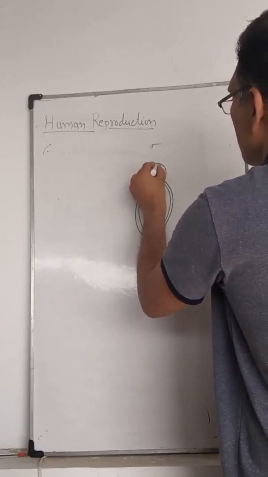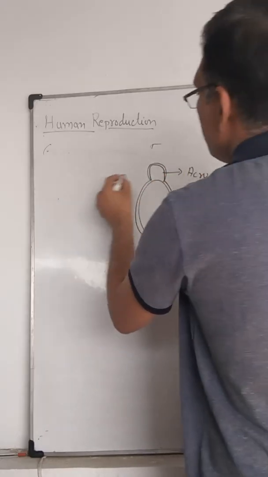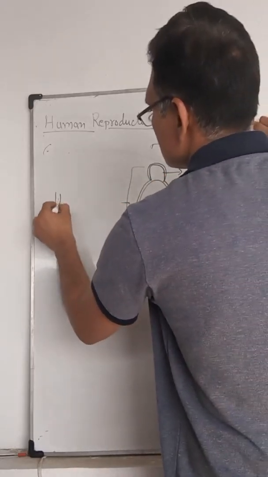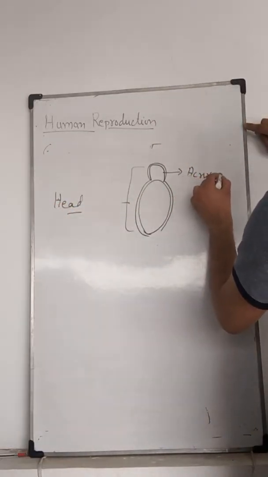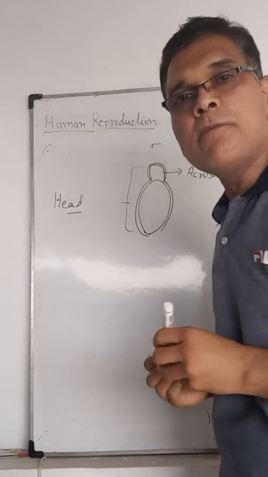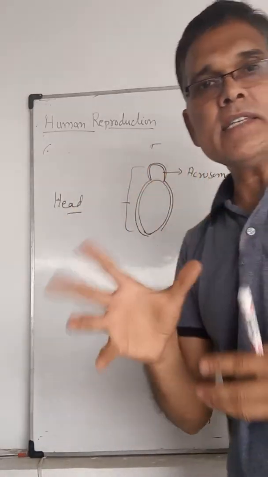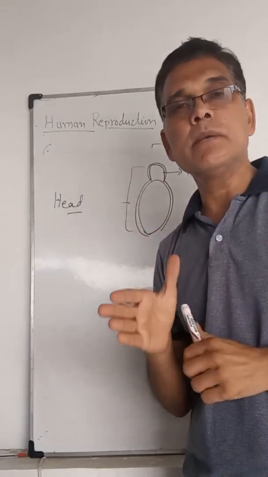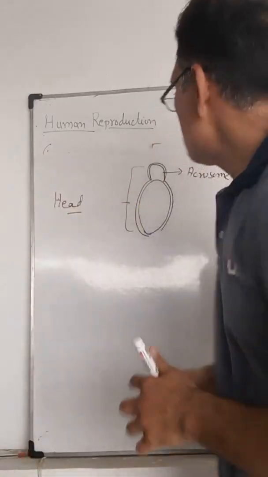The apical portion is the acrosome, which forms the head. The acrosome is formed from the Golgi apparatus and contains digestive enzymes, which help in penetrating the egg during fertilization.